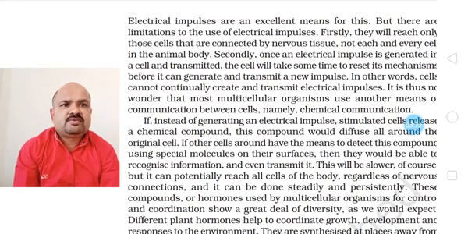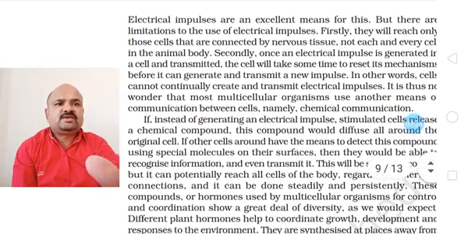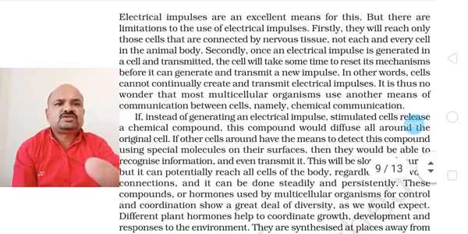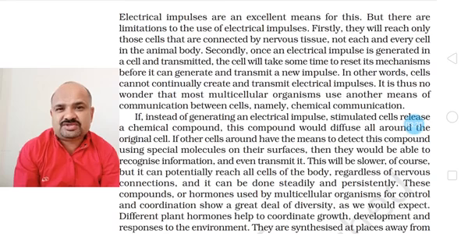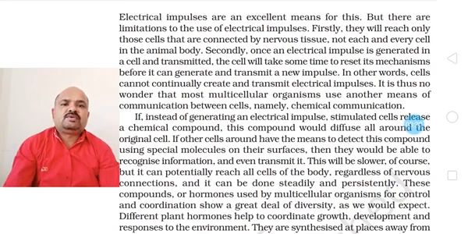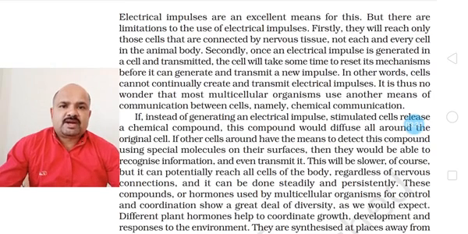We have seen yesterday what happened. Firstly, they will reach only those cells that are connected to nervous tissues. If you want rapid movement, it will be movement of the plant or the body, of the tissues where nervous tissues are connected. There it will be possible to send information.